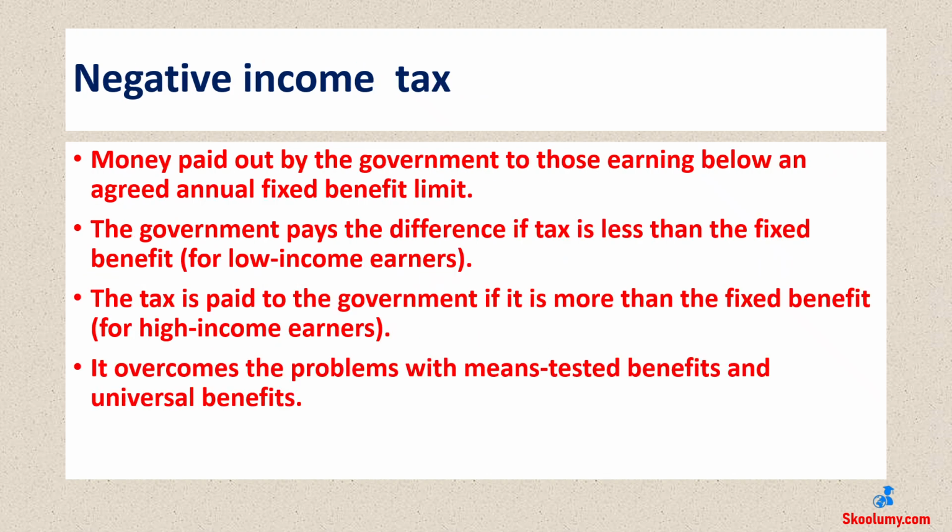Negative income tax. Money is paid out by the government to those earning below an agreed annual fixed benefit limit. The government pays the difference if tax is less than the fixed benefit. This applies to low-income earners. The tax is paid to the government if it is more than the fixed benefit for high-income earners. Negative income tax overcomes the problems with means-tested benefits and universal benefits.